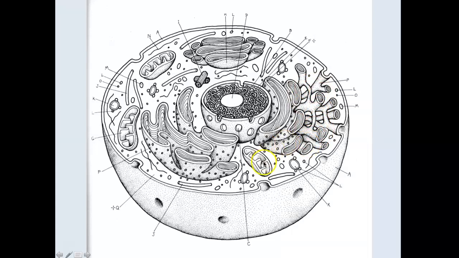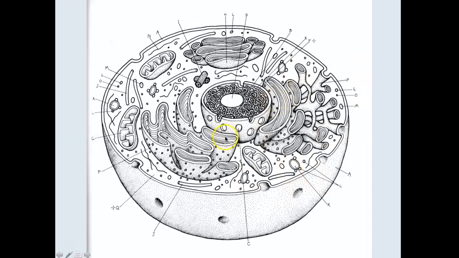Let's look at some other things. This is a mitochondria. This is a mitochondrion. Actually, mitochondrion is singular. This is another mitochondrion. This guy over here, this is the Golgi apparatus, okay? What else do we see? This circle, or this circle, or this circle, this is a vesicle. Those are those little sacs that can help travel around the cell.